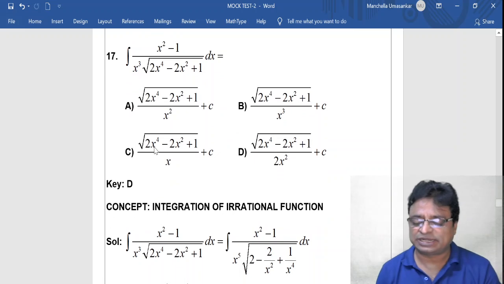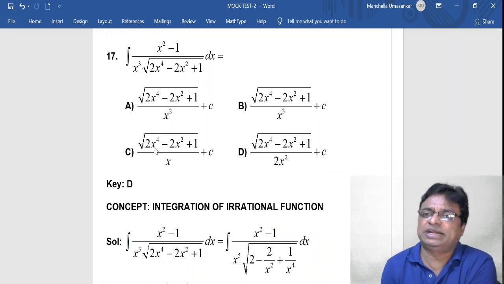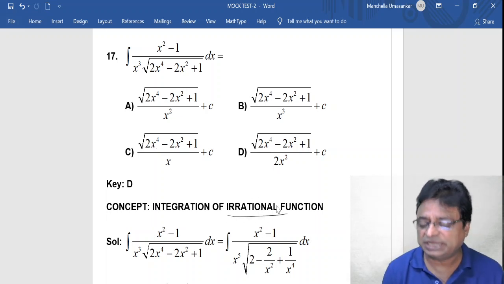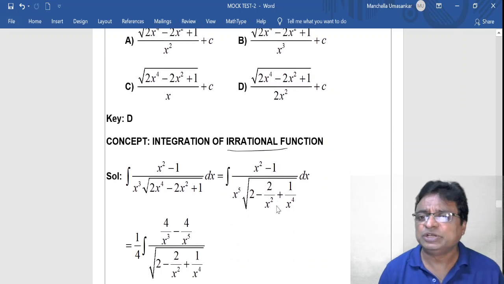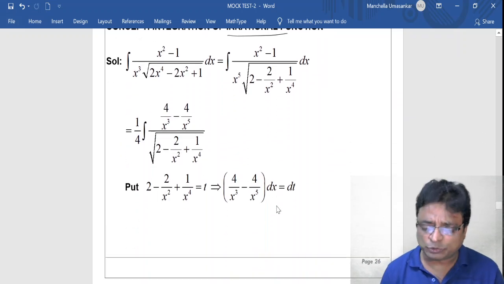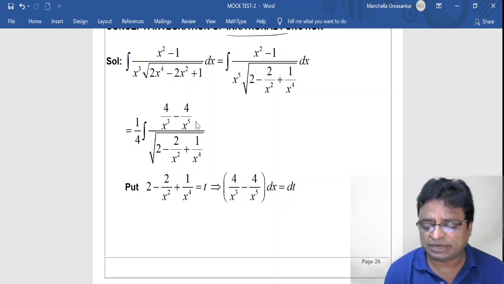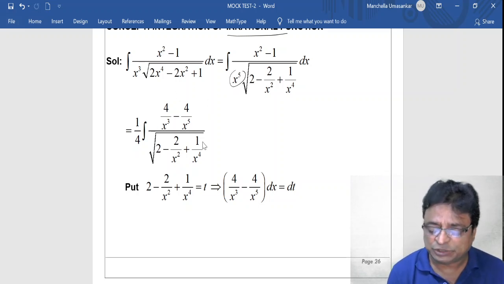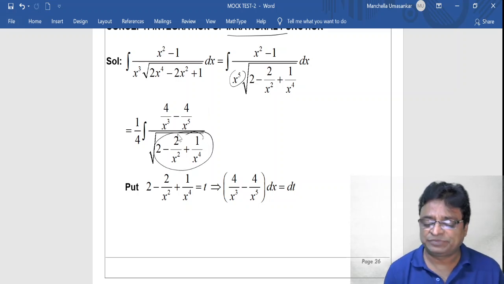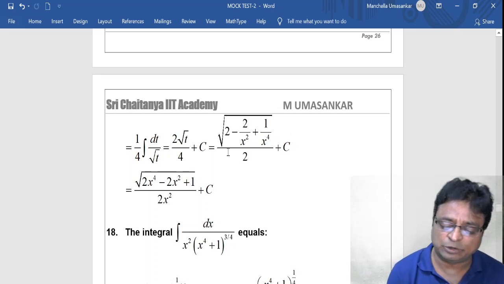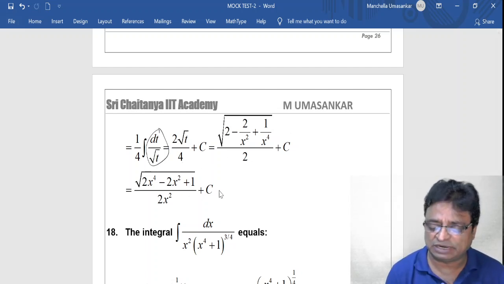And this is also another favorite question in indefinite integrations. Here it is integration of an irrational function. The technique for integration of irrational functions is very, very important. So whenever this kind of problem is given to you, what to do? Better you take x power 4 as common, that becomes x square, then divide both denominator and numerator by x power 5, simplify this. Now you consider this as t. Therefore automatically the entire problem becomes very simplified. It comes like this, dt by root t. So substitute it and you will get the answer.